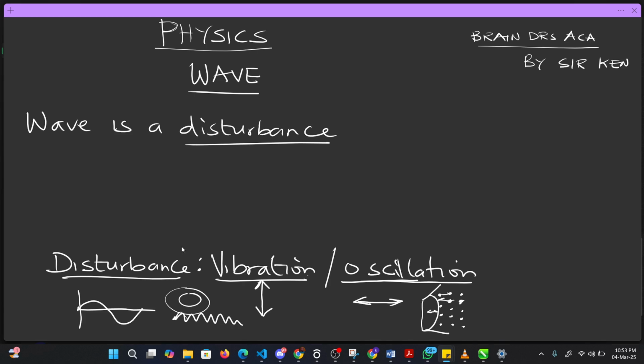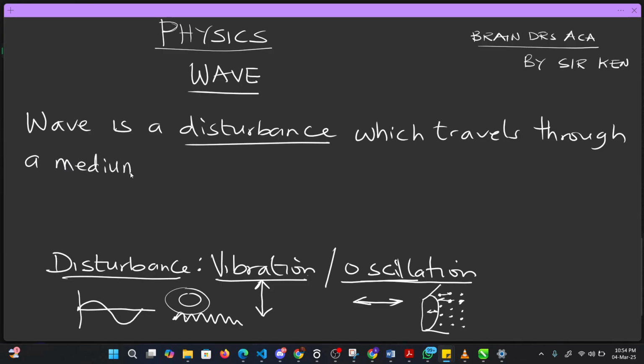Now, since I've told you that wave is a disturbance, the disturbance is not going to end at vibration or oscillation. Before you call it a wave, this disturbance is not going to end there. Rather, they say that this disturbance will do what now? Wave is a disturbance which travels. This disturbance must travel through a medium.